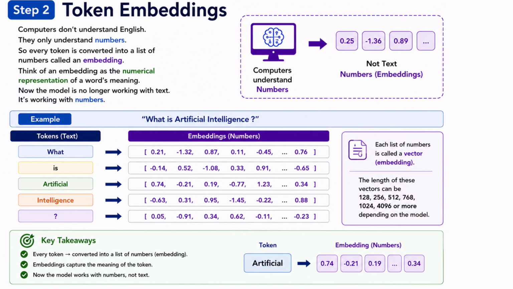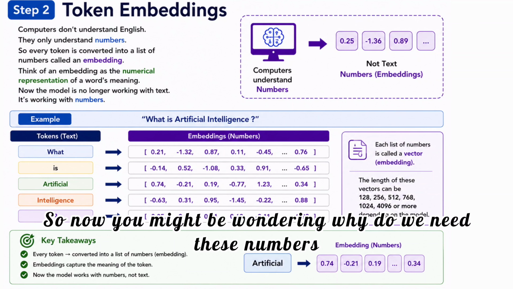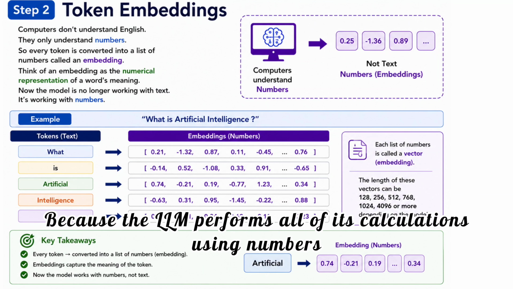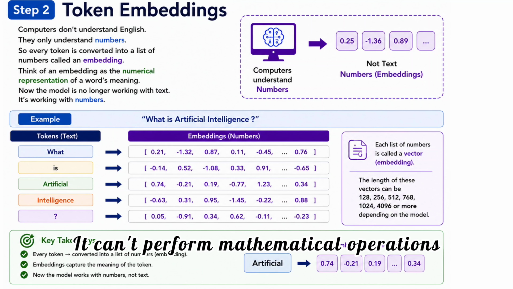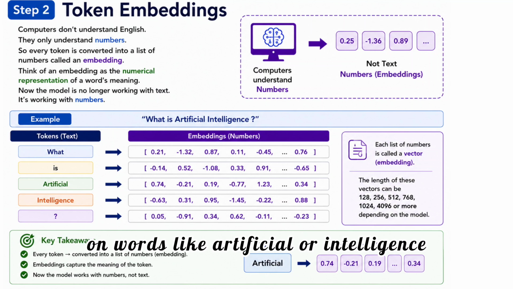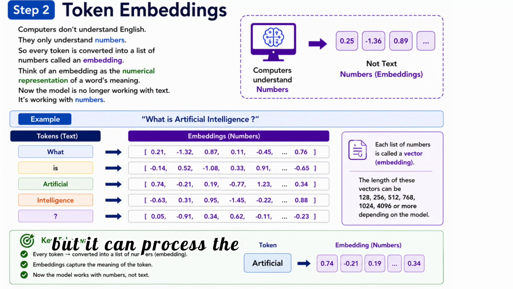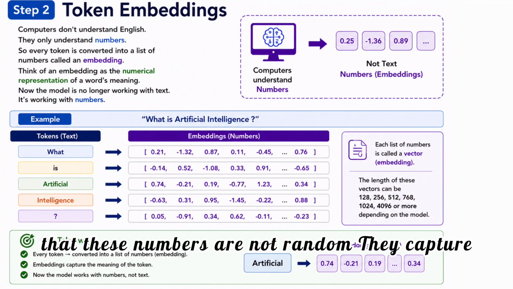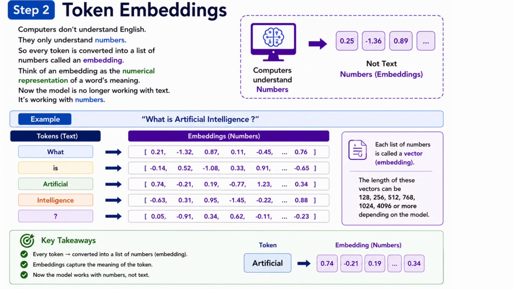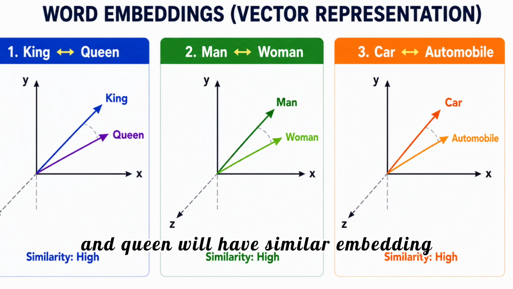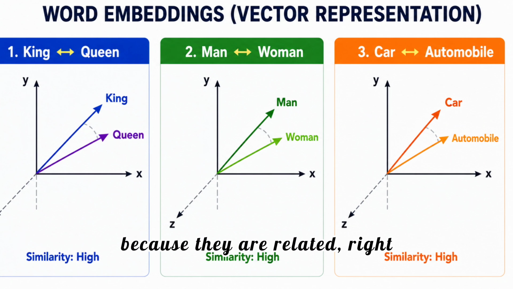Okay. So now you might be wondering, why do we need these numbers? Because the LLM performs all of its calculations using numbers. It can't perform mathematical operations on words like artificial or intelligence, but it can process their numerical embeddings. And another important point is that these numbers are not random. They capture the meaning of a word. So for example, words like king and queen will have similar embeddings because they are related, right?